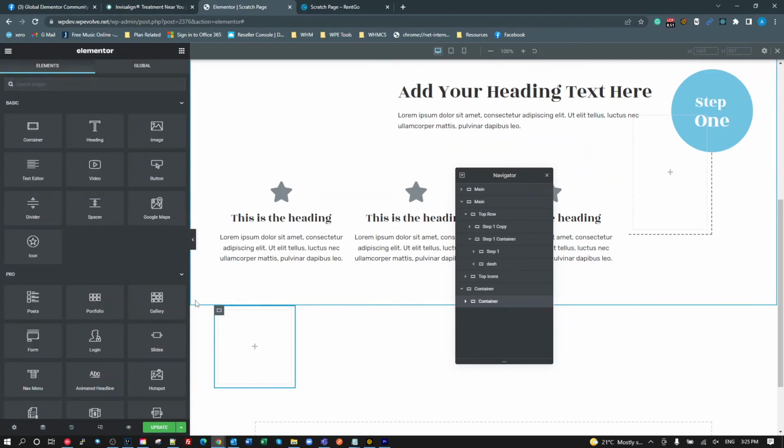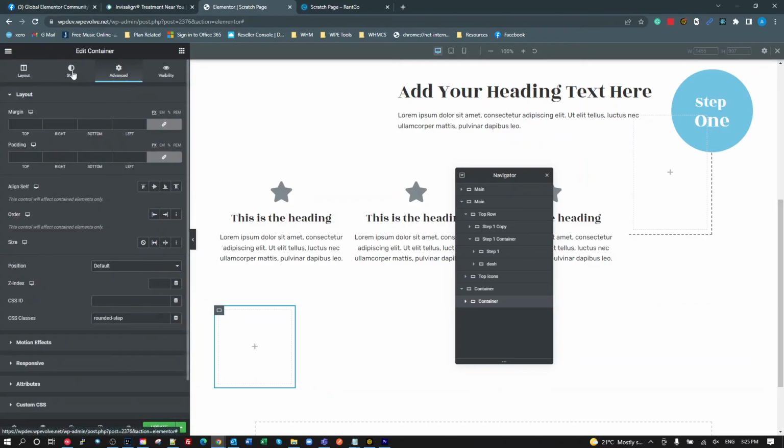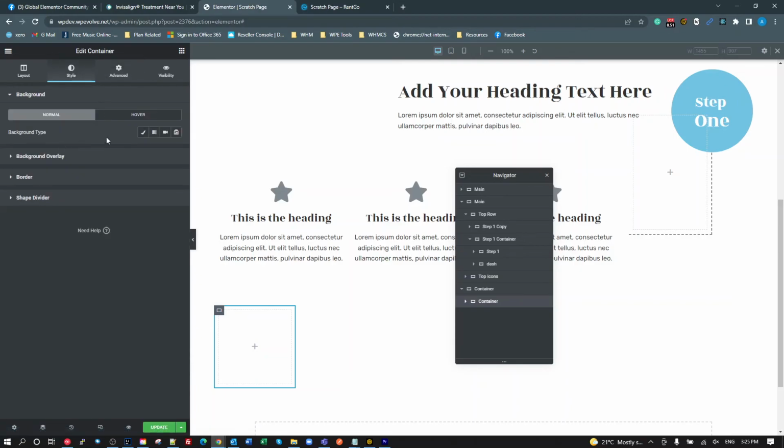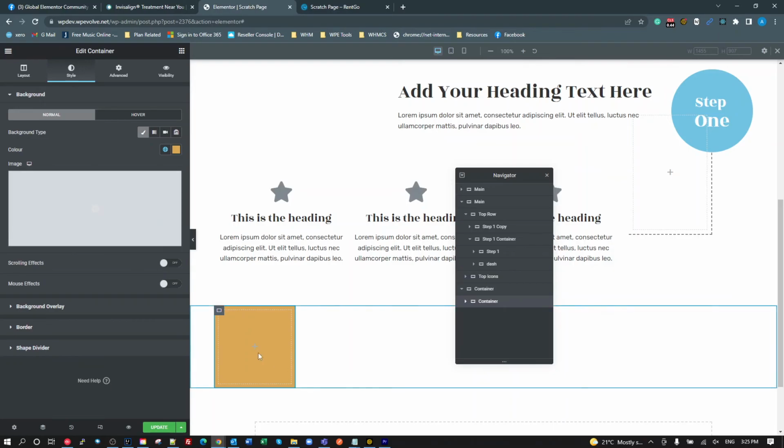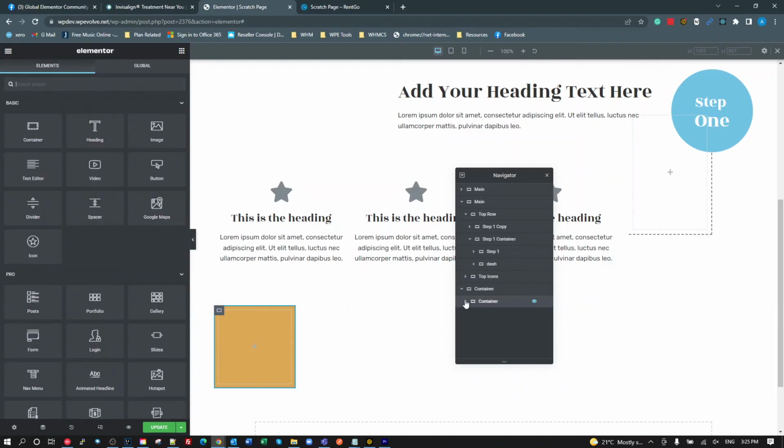There it is there. Put my background color on it. Make this one that color. That didn't work. Why didn't it work?